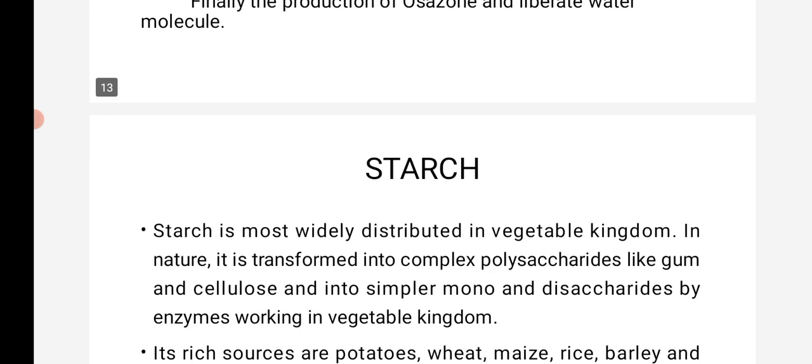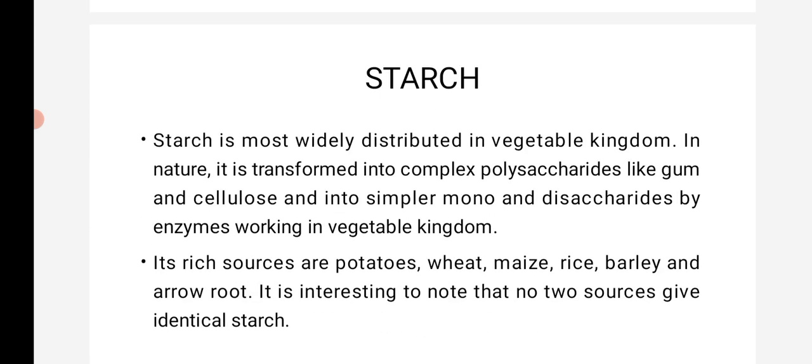Yes, so next we will move on to starch. What is starch? It is a polysaccharide. Starch is the most widely distributed in the vegetable kingdom. In nature, it is transformed into complex polysaccharides like gum and cellulose. Where will starch always be present? In plants. And it is transformed into simpler mono- and disaccharides by enzymes working in the vegetable kingdom.